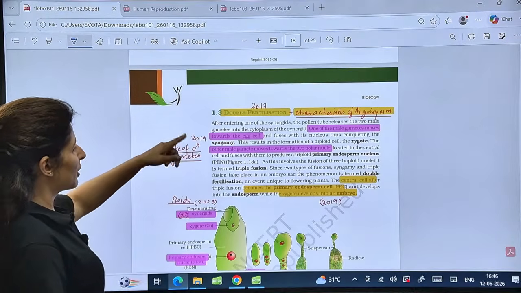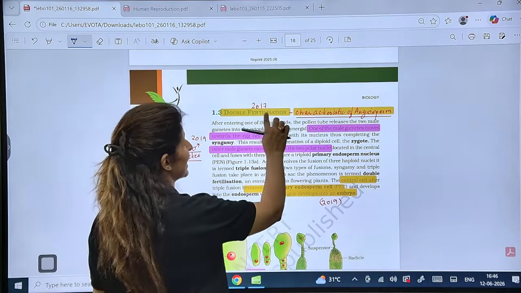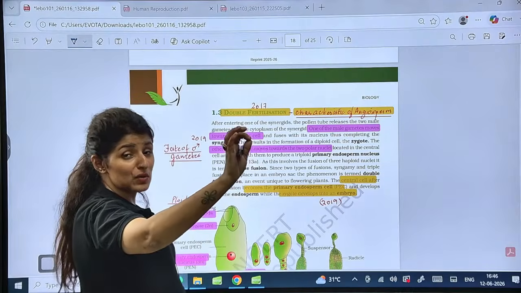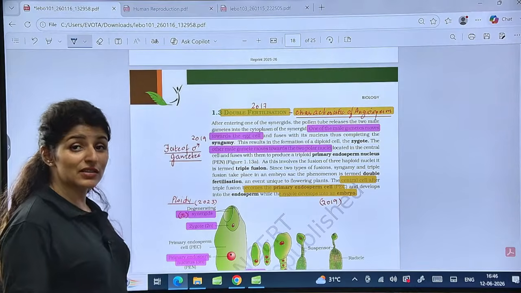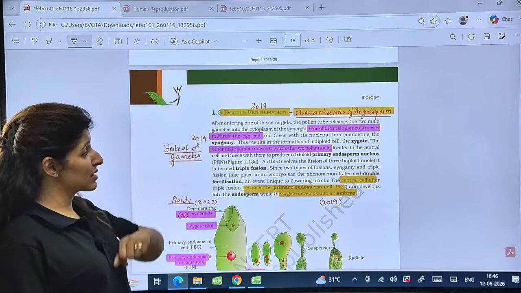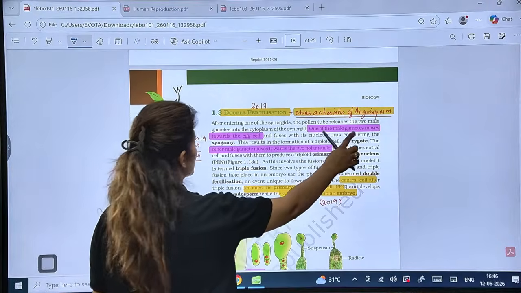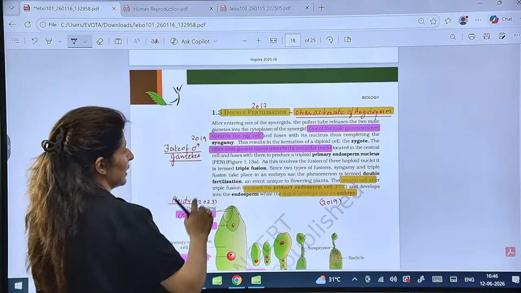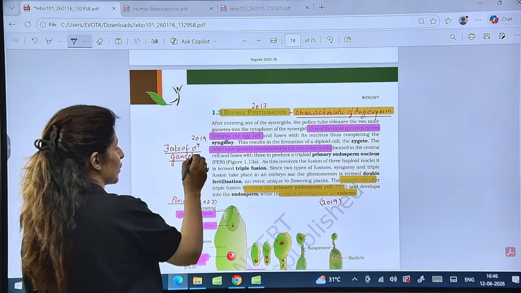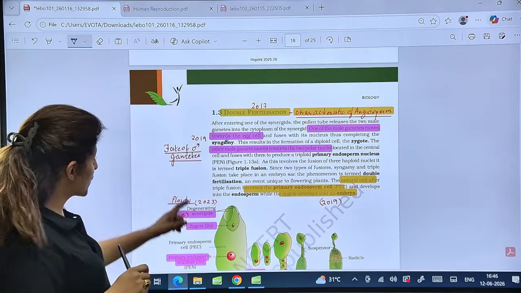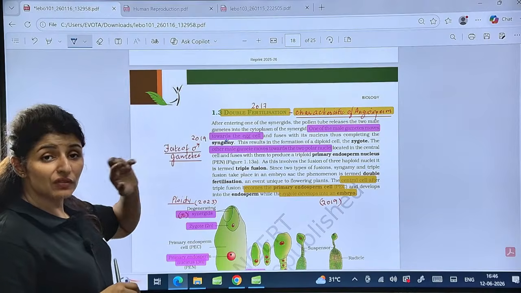Now, talking about double fertilization, it is a characteristic of angiosperms only. Otherwise, there is single fertilization. But in angiosperms, there is double fertilization. It is 2017. Now, one of the two male gametes moves towards the egg cell, and this process is called syngamy. In 2019, this question was asked: what is the fate of the male gametes?